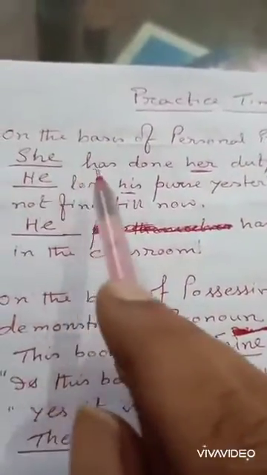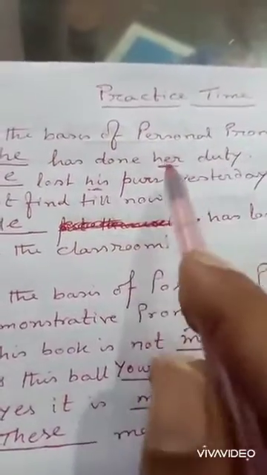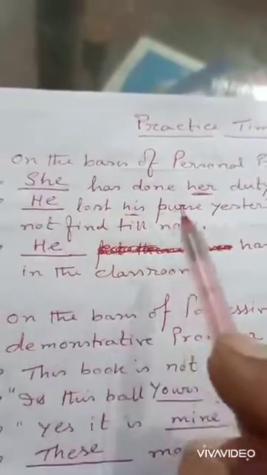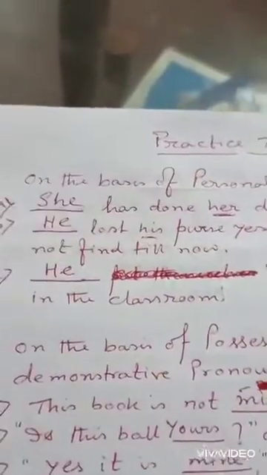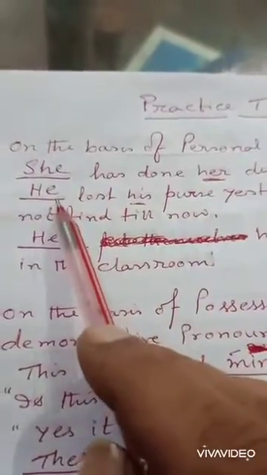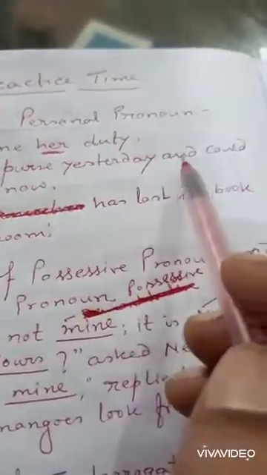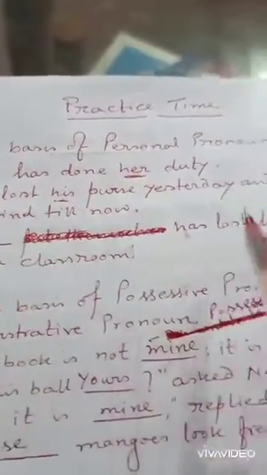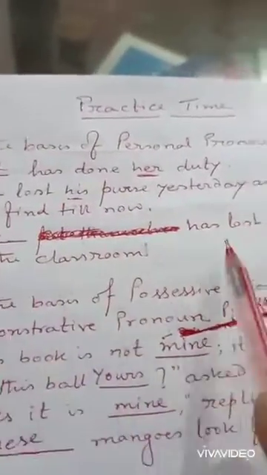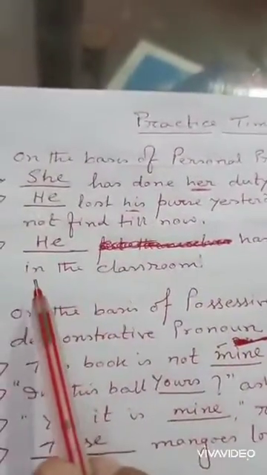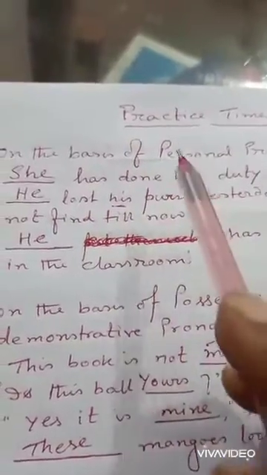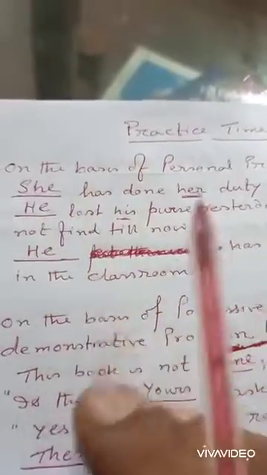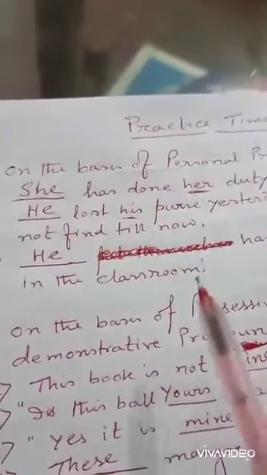So here you see, she has done her duty. So her is the girl, that's why the personal pronoun of her will be she. Here you see his, so the personal pronoun will be he. He lost his purse yesterday and could not find it till now. Again you see he I have used, because here is he. He has lost his book in the classroom. So you know that the personal pronouns are I, we, he, she, they, all these are the personal pronouns.